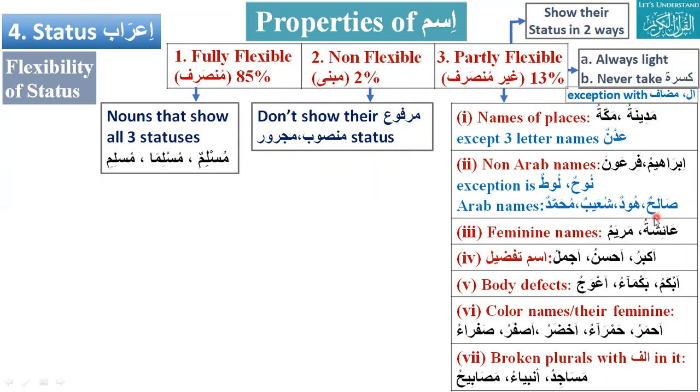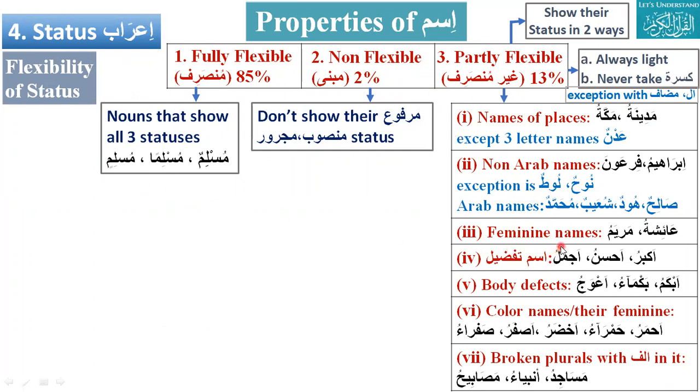Okay. Next is Arab names. What about Arab names? Arab names all have tanween by default. All Arab names will be fully flexible. Muhammadun, Muhammadan, Muhammadin. Salihun, Salihan, Salihin. They will be fully flexible and come here, this blue line. These are exceptions. Okay, thank you, Javed bhai.